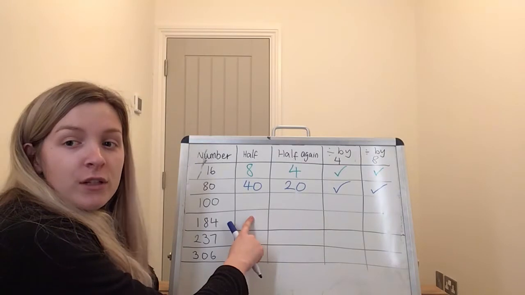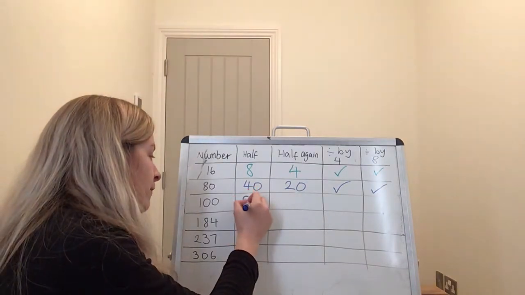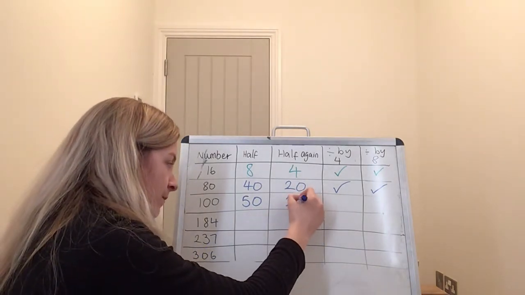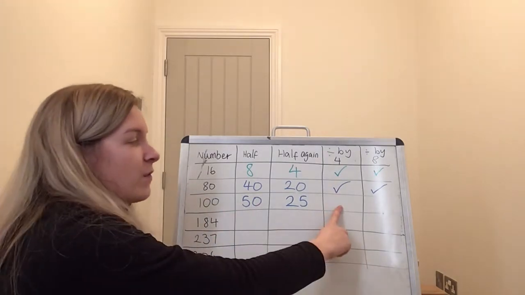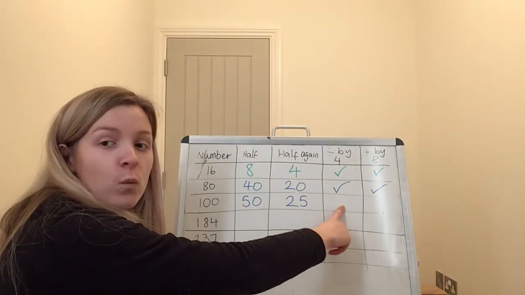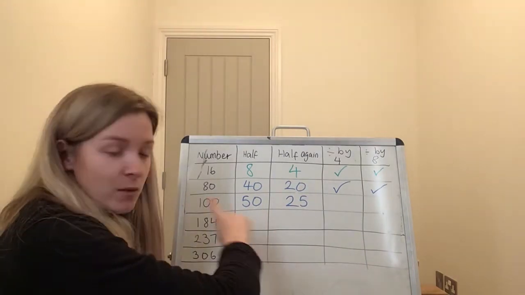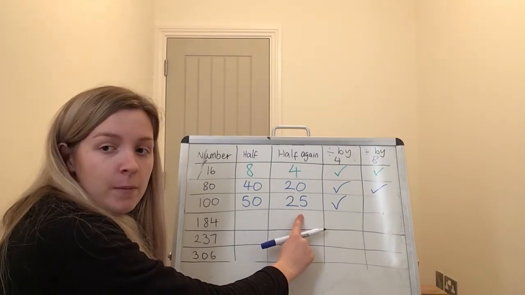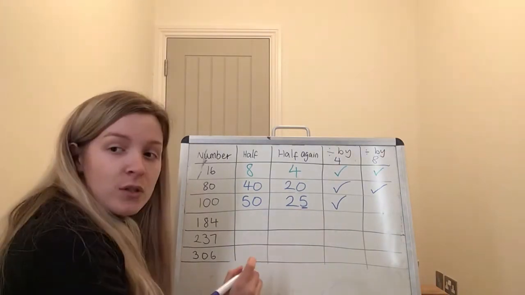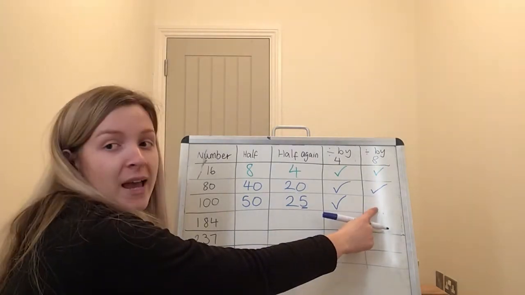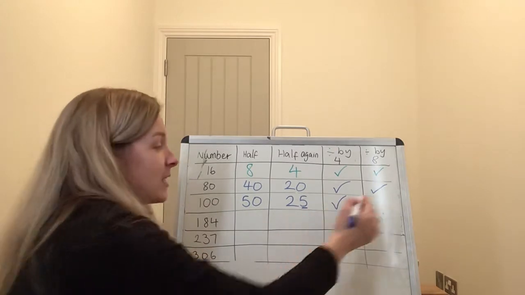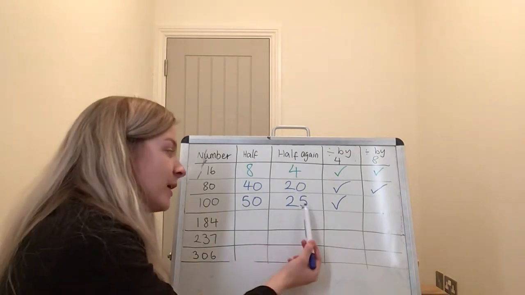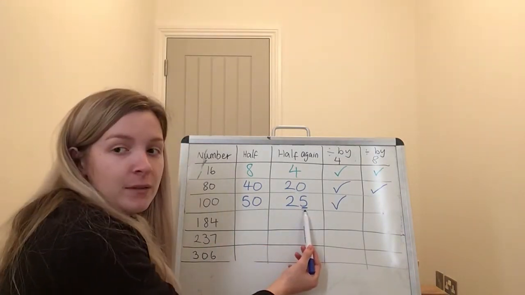What is half of 100? You should be thinking 50. And what's half of 50? 25. So, is it divisible by 4? When we halved it, was it an even number? Yes, it was. When we halved it again, was it an even number? Oh, no, it was not. So, is it divisible by 8? No, it is not. So, I'm going to leave that one blank. It's not divisible by 8 because when I halved it twice, it was an odd number. Okay?